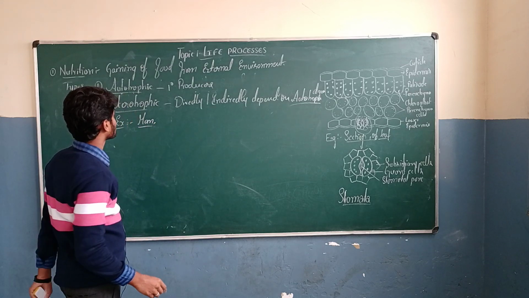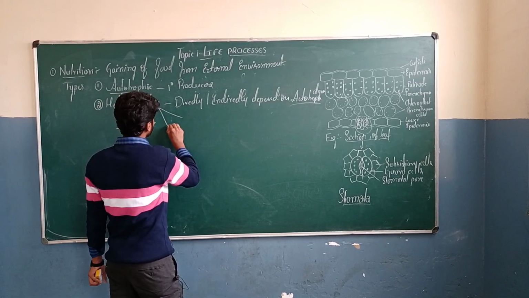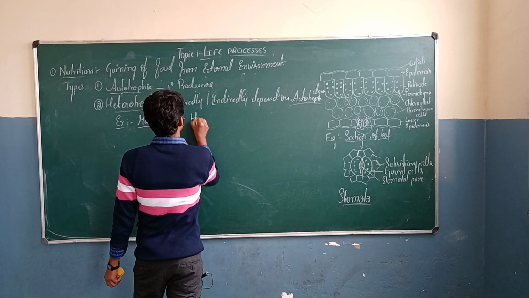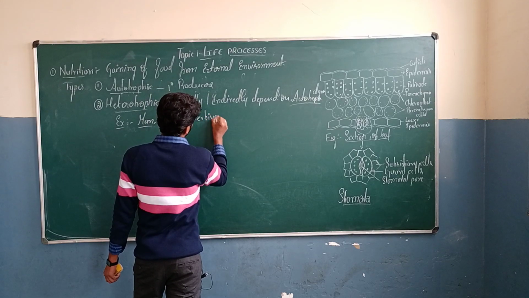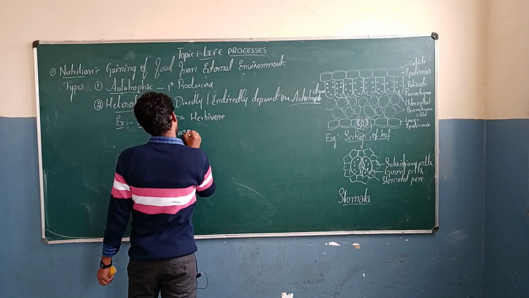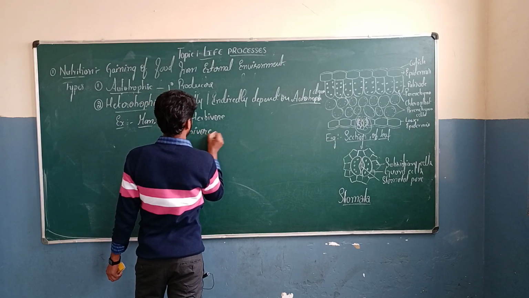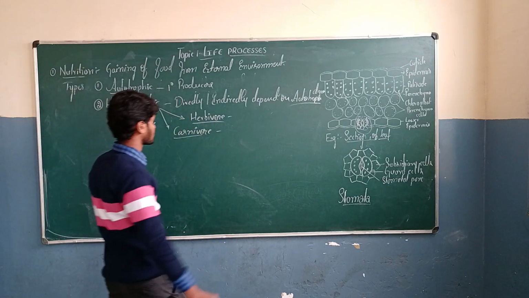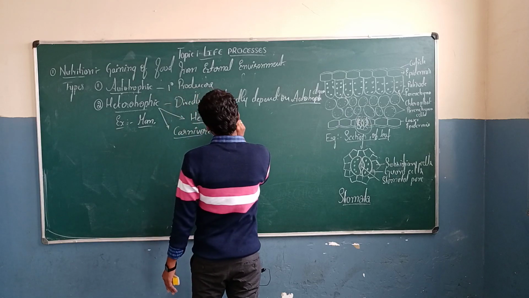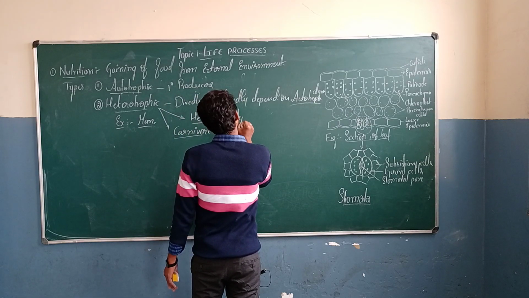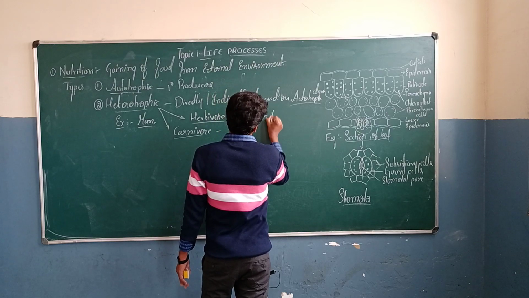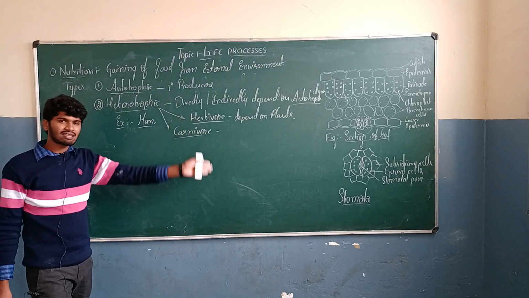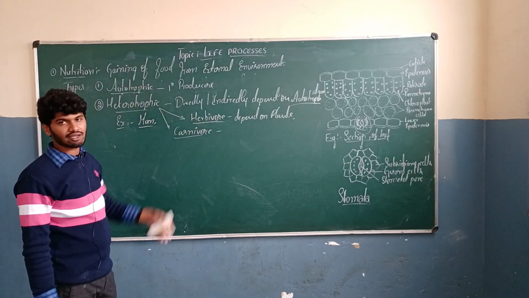Heterotrophic nutrition is further classified into two types, that is herbivore and carnivore. These are the further classification of heterotrophic nutrition. Herbivores are the organisms which depend upon plants for their food.